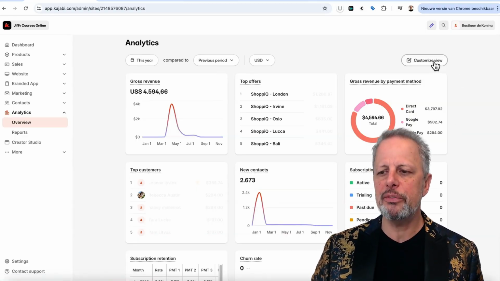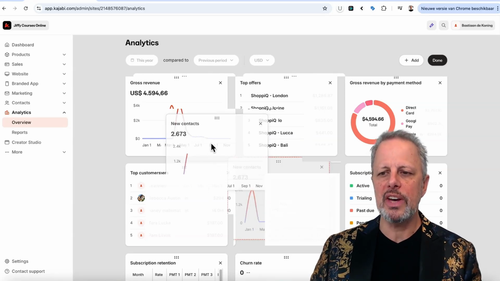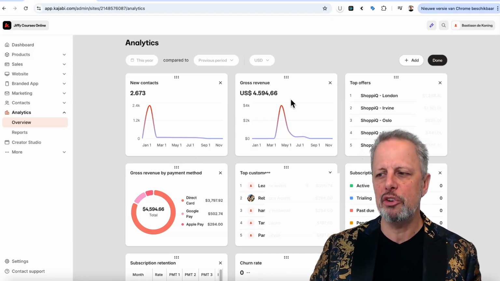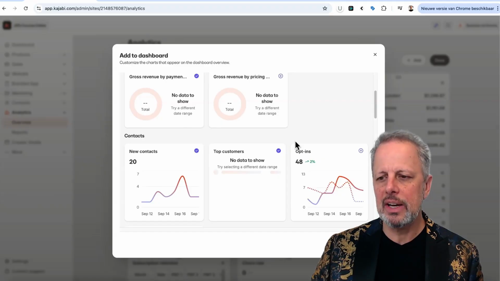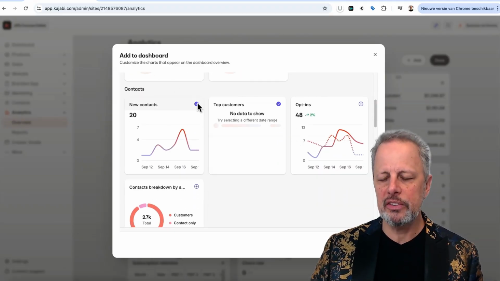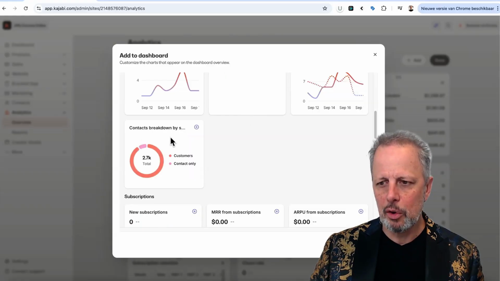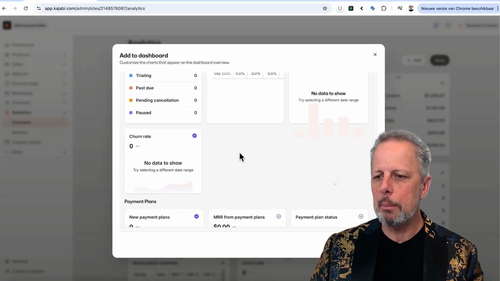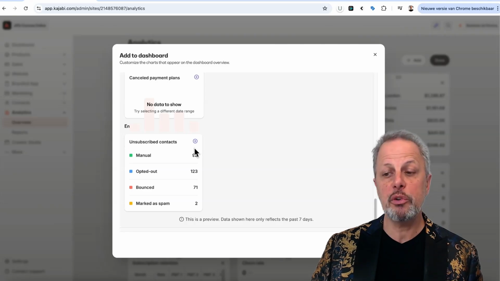And when you go to the customize view, you can select the priority of these blocks, like new contacts. I find that a very important thing. And there's not much about contacts on this page, so I click add and I'll scroll till I see contacts. And here I can see, hey, I want to have contacts that's already there. And I want to see my opt-ins. And you can also see who are customers and who are contacts only. Also interesting to know, there's more about subscription and churn rates. And you can also see who are unsubscribed on your list.